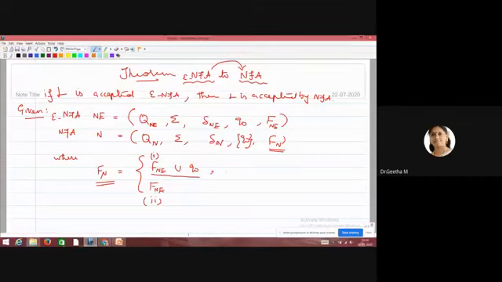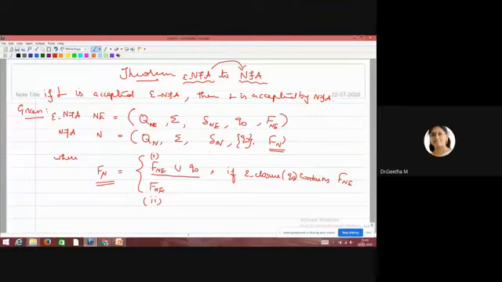For this case, the condition we should have is, as I already told you, if the epsilon closure of Q naught contains Fne. So your initial state Q naught, you take the epsilon closure of Q naught.